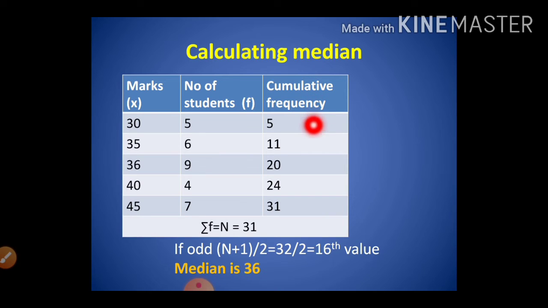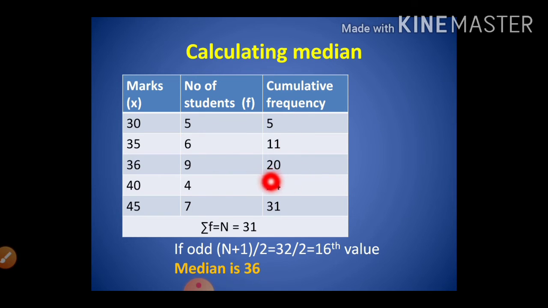The total frequency is 31, and then you make another column of cumulative frequency. How will you get the cumulative frequency? It is got by adding each of the frequencies, row by row. See, 5 plus 6 is 11 and 11 plus 9 is 20. Like that you will get the cumulative frequency.